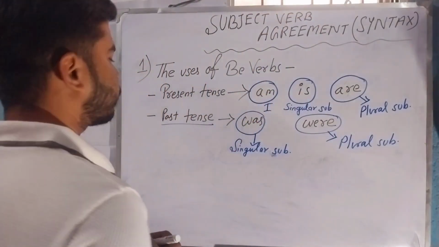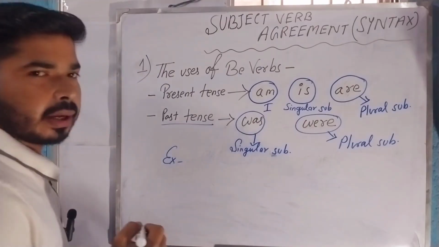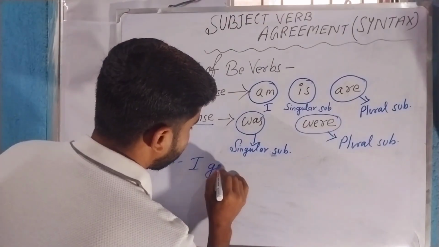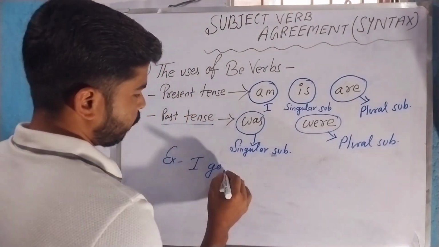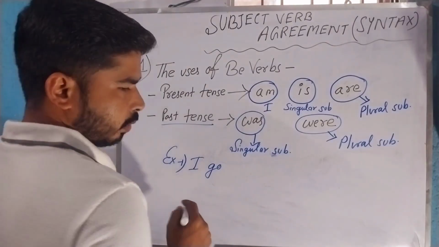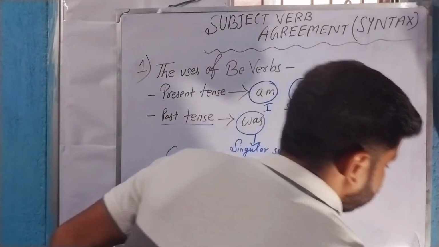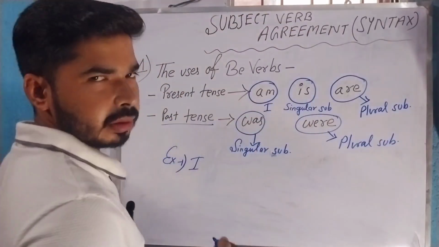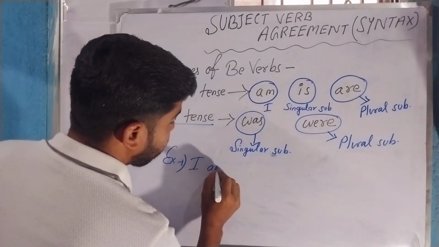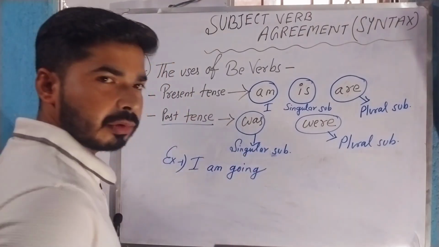Okay, let's take some examples. Let's change the example, otherwise am will not be used. So I am going.